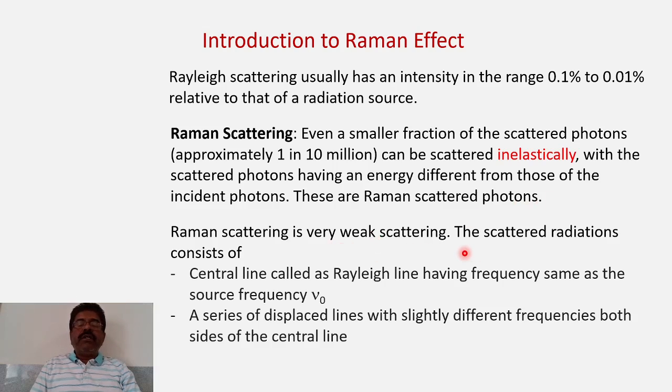What is contained in the scattered radiation? First of all, the central line called the Rayleigh line, having the same frequency as the source frequency. Source means incident radiation frequency nu 0. If you consider the Raman spectra, the Raman scattered radiation fundamentally consists of the main line, called the central line, a Rayleigh line having the same frequency as the incident radiation, nu 0.